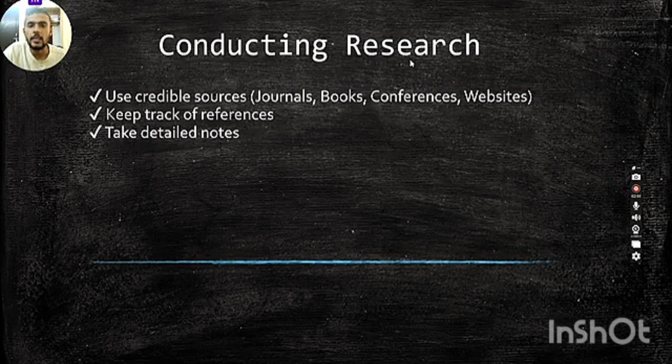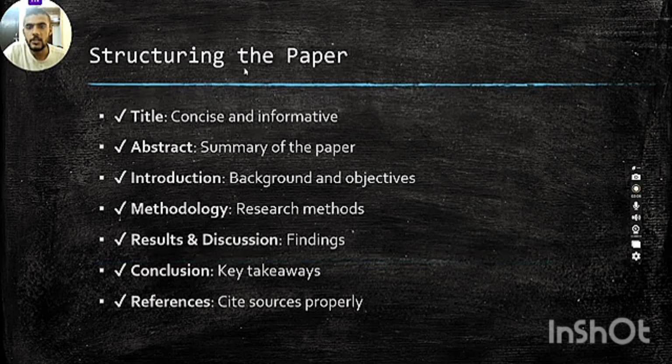Then conducting research. Use credible resources like journals, books, conferences, websites. You have to read all the things. Keep track of references. Take detailed notes. Now, the structure of your paper: how you write a paper after the experiment and all.